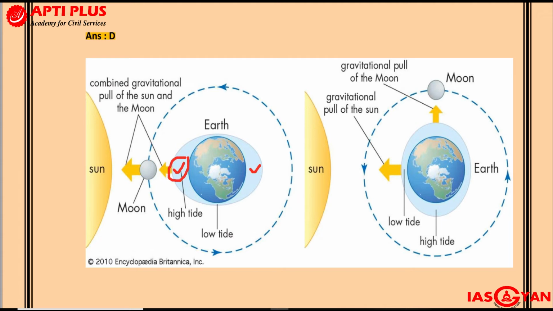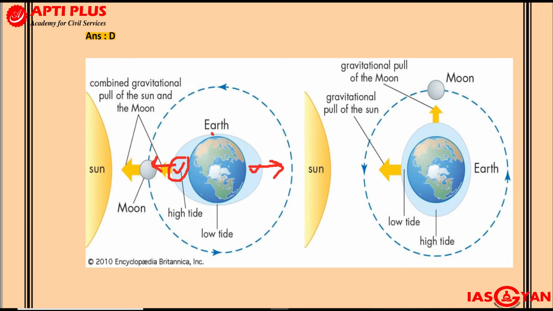So this particular tidal bulge, as you can see, is actually not just the effect of the combined gravitational force of the sun and the moon. Basically the combined gravitational pull of the sun and the moon is pulling the hydrosphere in this direction, but at the same time we also see a tidal bulge getting created here. Why is this tidal bulge getting created? That is because of the centrifugal force. We might be aware of Newton's forces, so you will have an equal and opposite force acting in the opposite direction. This is the centrifugal force which is resulting in this particular tidal bulge.